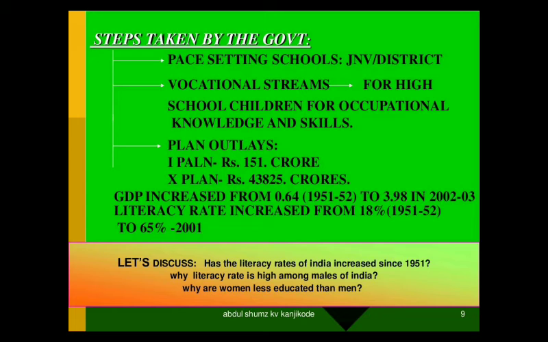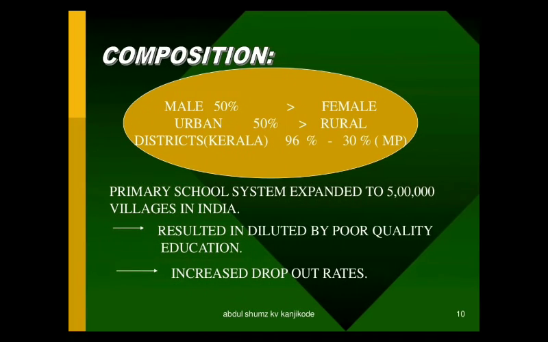And why are women less educated than men? Yeah, we have many reasons for that, right? Okay, and next we are coming to the composition. So how many people are educated in our country? When we come to males, around 50 percent more than women were educated. And in urban areas it is also the same compared to rural. Urban people have 50 percent more than rural.